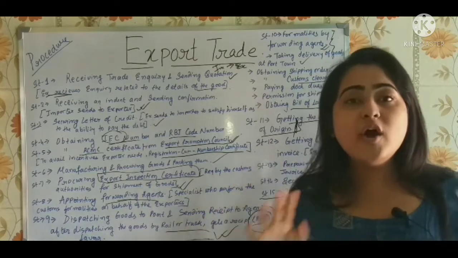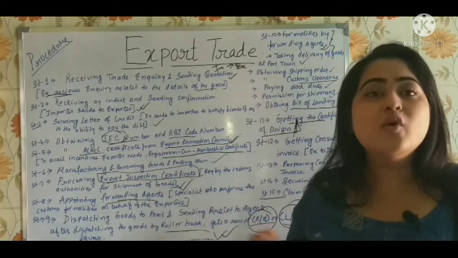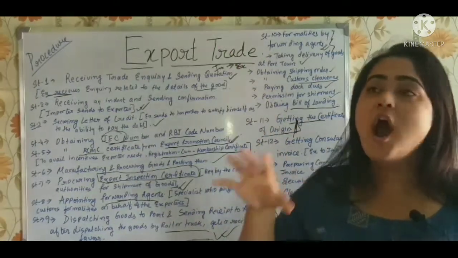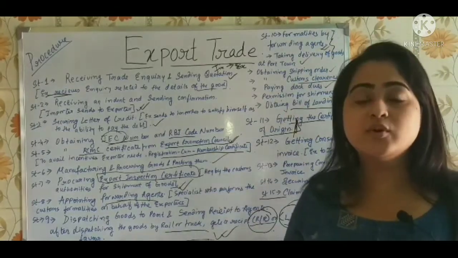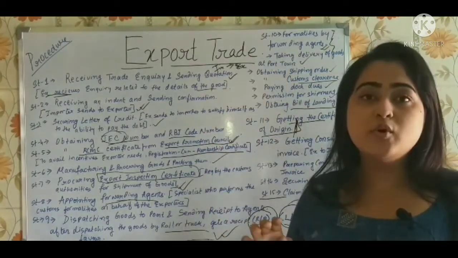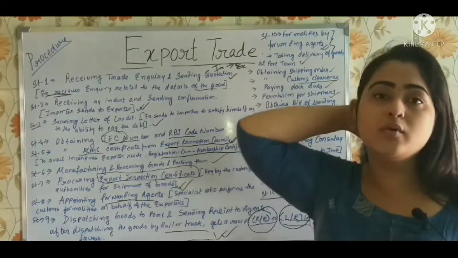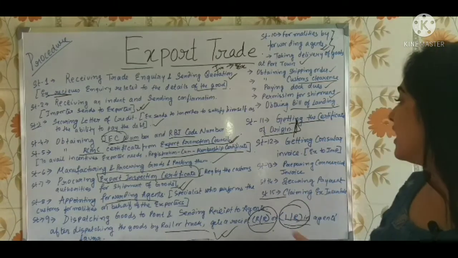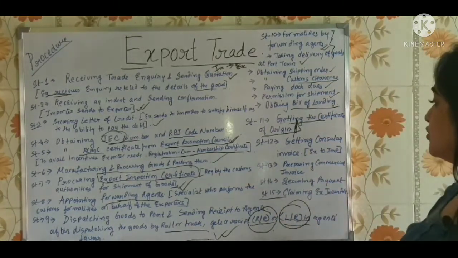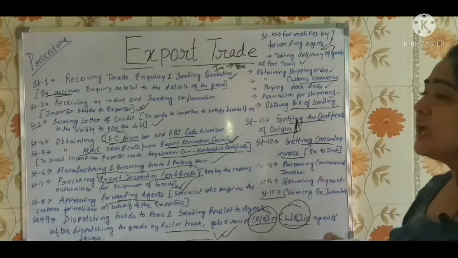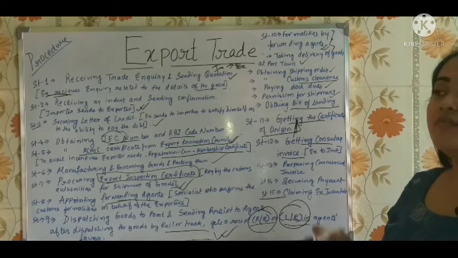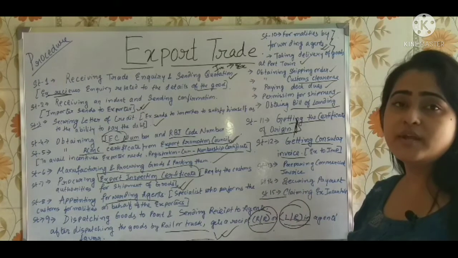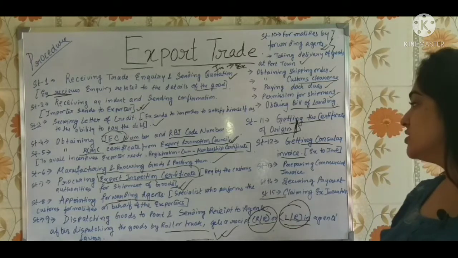So to avoid this, now how will they check? They will have to open the packaging. If they open the packaging right in the port or in the dock, how is the good going to get transported towards the one who is going to receive it? It's not possible. It's very difficult. So to avoid this, the exporter should get the consular invoice, which will give all the details about the goods. It will say that yes, these are the goods which are present, this amount of goods, and this is the tax which is to be collected.